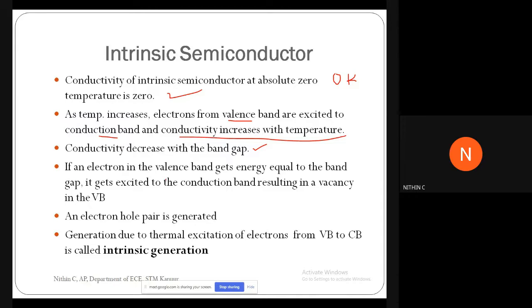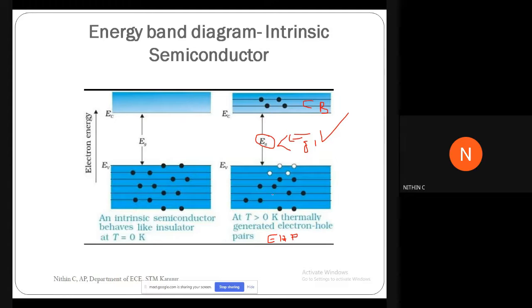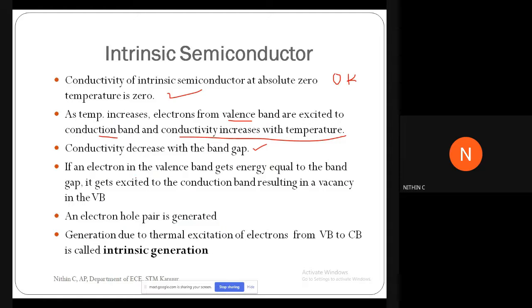Then if an electron in the valence band gets energy equal to the band gap, it gets excited to the conduction band, resulting in a vacancy in the valence band. Lengthy sentence, but you can clearly understand that. If an electron in the valence band gets an energy equal to Eg or greater than Eg, what happens? It makes a transition to the conduction band, which results in a hole in the valence band. That is written over here: resulting in a vacancy or hole in the valence band.